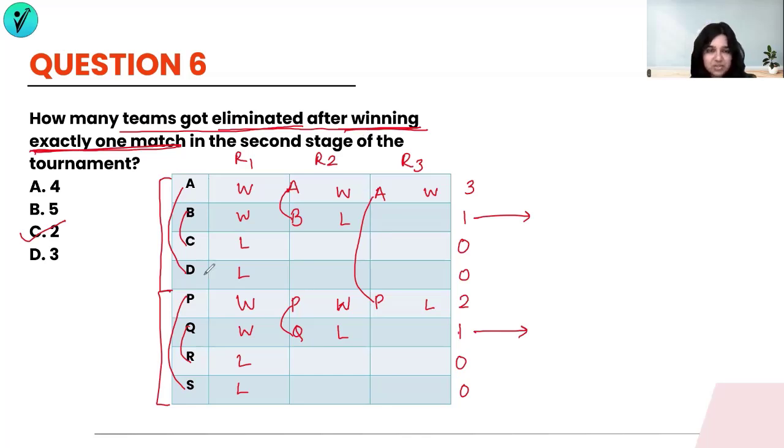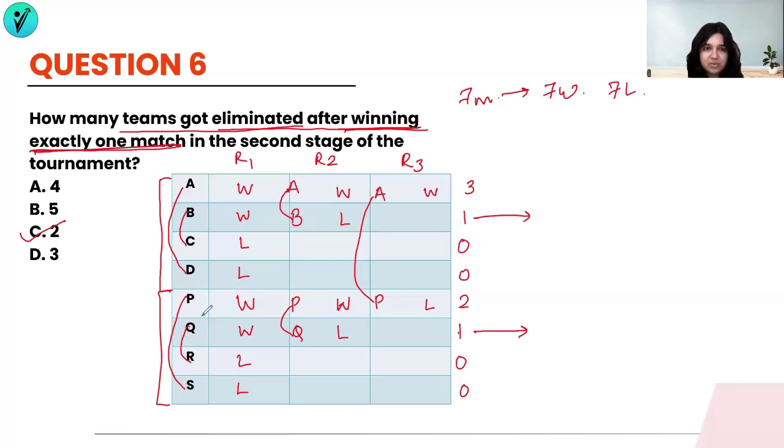You could play these matches across multiple ways. There's no hard and fast rule over there. It's just that we know for a fact that there were 7 matches in stage 2. So there have to be 7 wins. Now, these 7 wins and 7 losses have to be distributed amongst any of those team members. So I could be playing a match between A and B also. One of them will be a winner, one of them will be a loser.